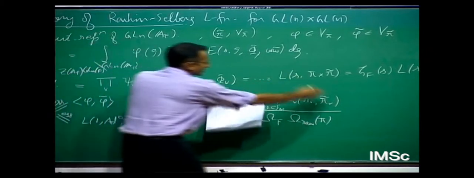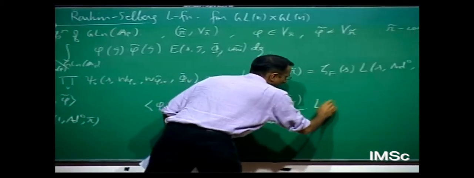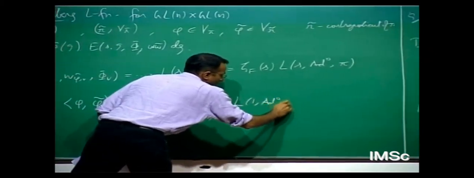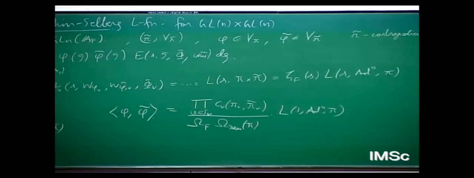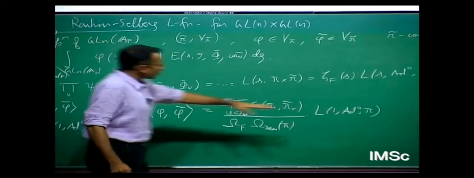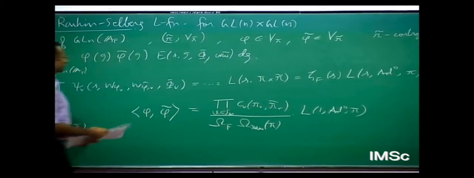So this is the essentially part, times L1.